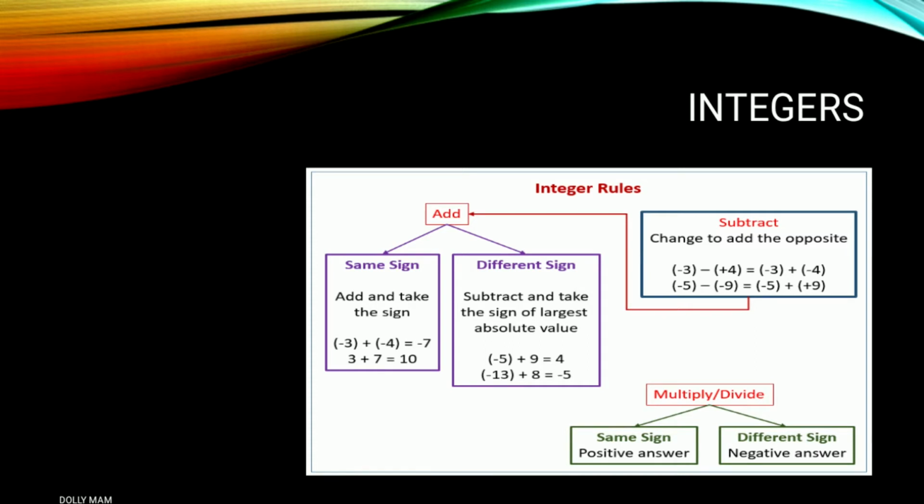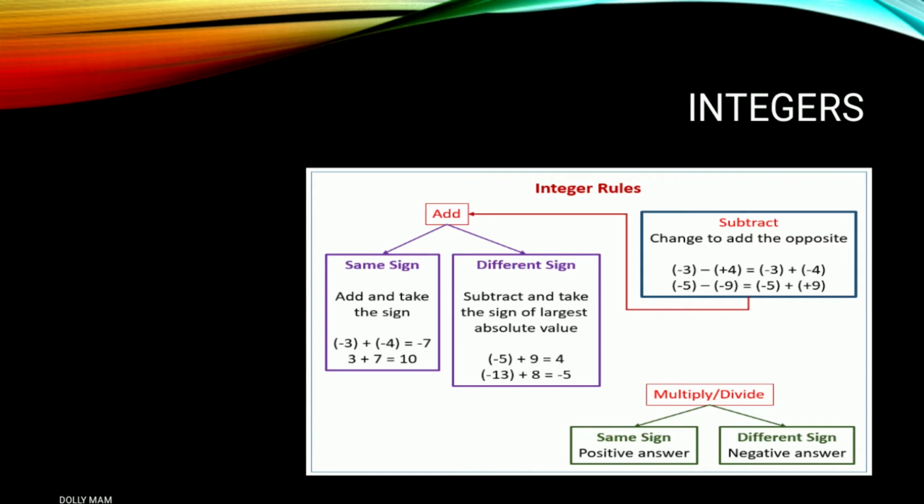And we have to give the sign of the largest number. It should be +4. When you multiply and divide, if the sign is the same, then it should be a positive answer. If the sign is different, then it should be a negative answer. So what does it mean? Remember, when you are multiplying or dividing integers which have the same sign, then always your answer should be a positive number.